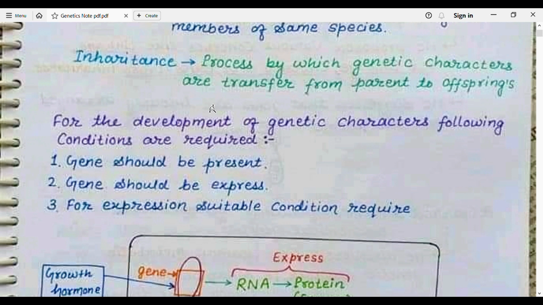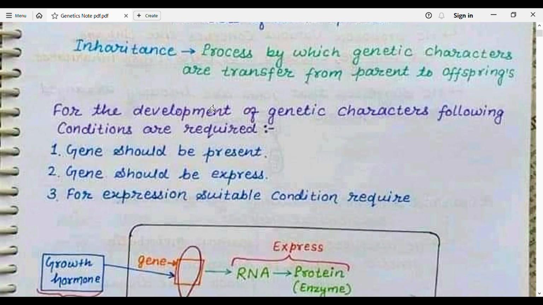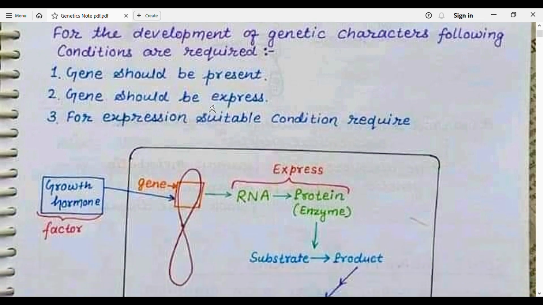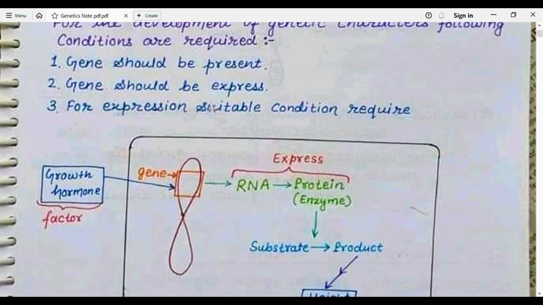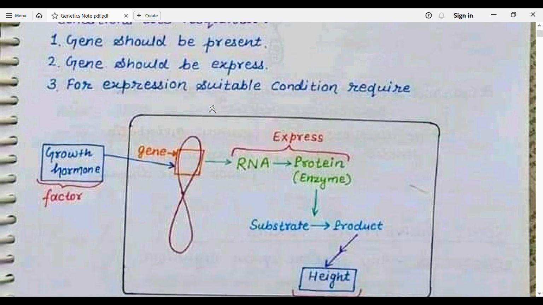For the development of a genetic character, the following conditions are required. The gene should be present. The gene should be expressed, that is, the gene should express itself, and for expression, suitable conditions, that is, environmental conditions, should be present there. You know that a gene reacts with the environment and then produces the phenotype.